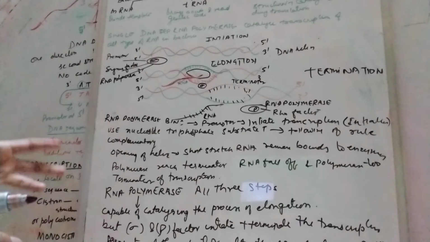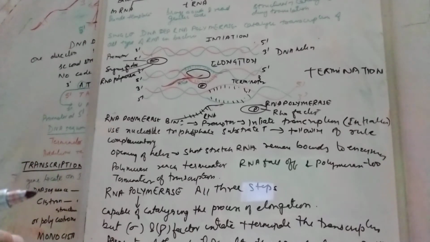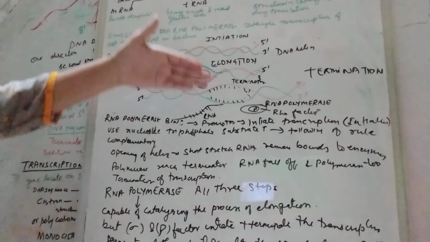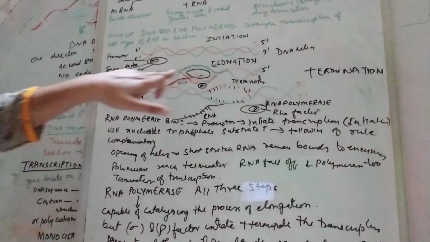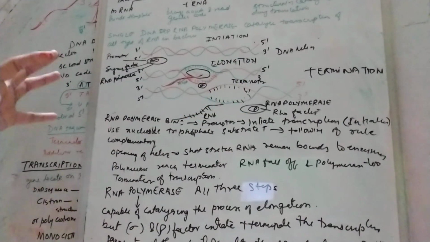So it is very simple to understand how the process of transcription takes place in bacteria. Now the next question that arises is how a single DNA dependent RNA polymerase tackles all three processes: initiation, elongation and termination. The important thing is that this RNA polymerase is capable of catalyzing the elongation of the chain.